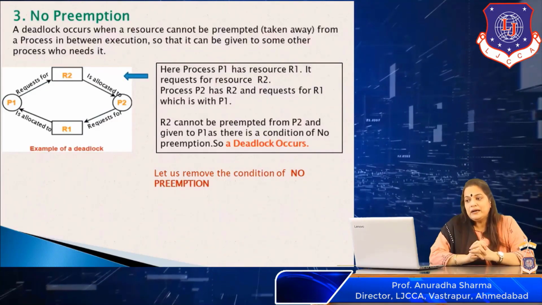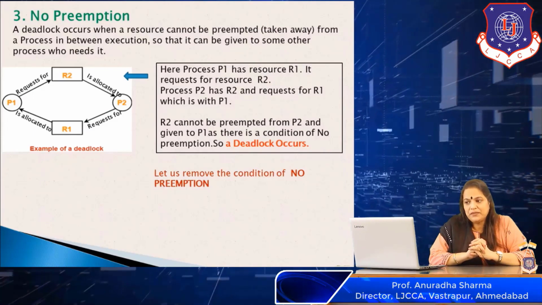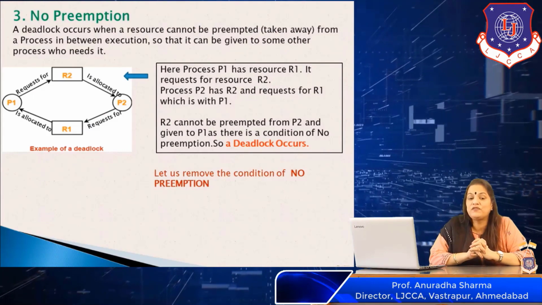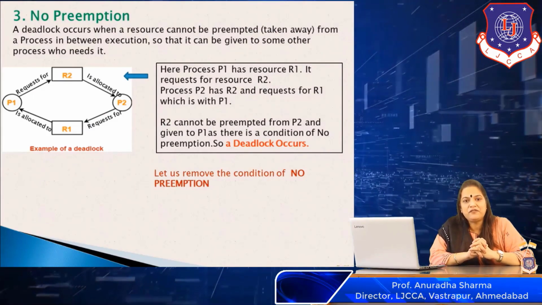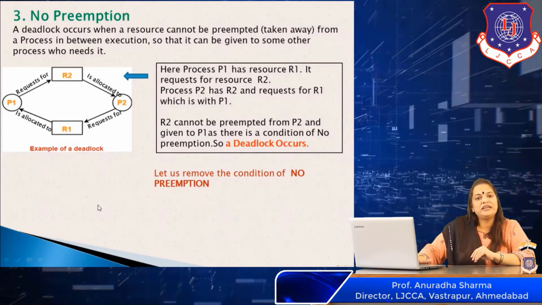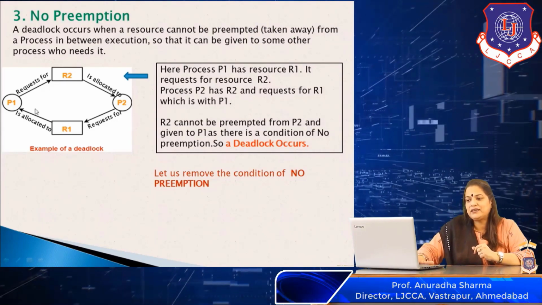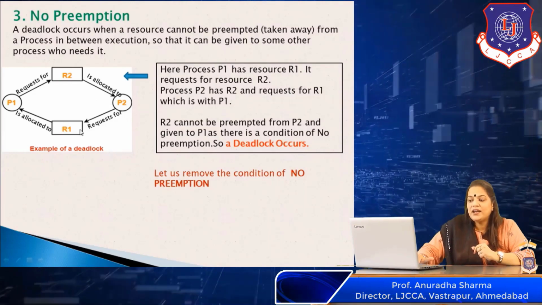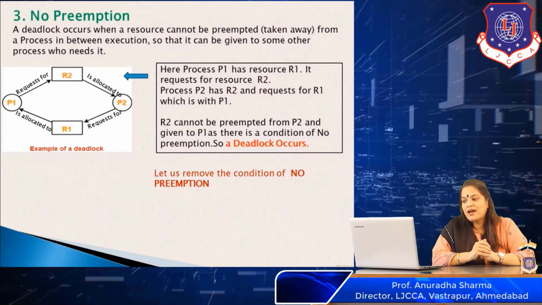The third cause for a deadlock is no preemption. So a deadlock occurs when a resource cannot be preempted. As we've already discussed, that means the resource cannot be taken away from the process in between the execution. So if it cannot be taken away, it cannot be given to any other process. Again, considering the same example over here, this is a situation of a deadlock and this occurred because none of the resources R1 or R2 are preemptible resources.